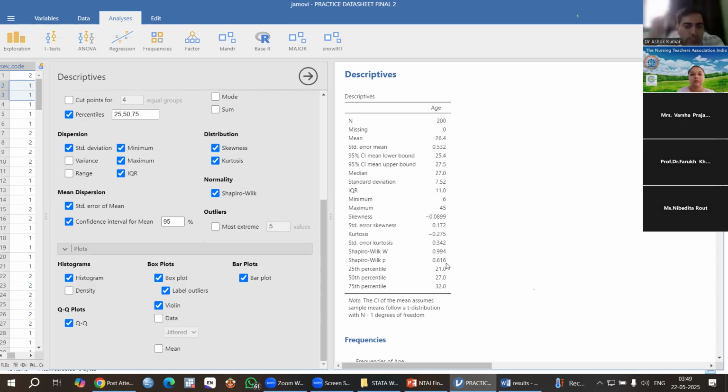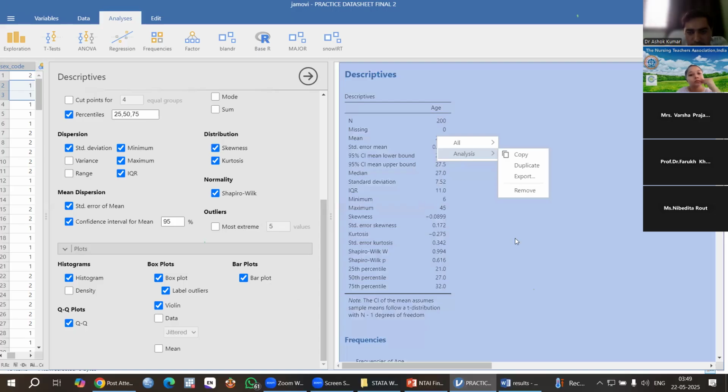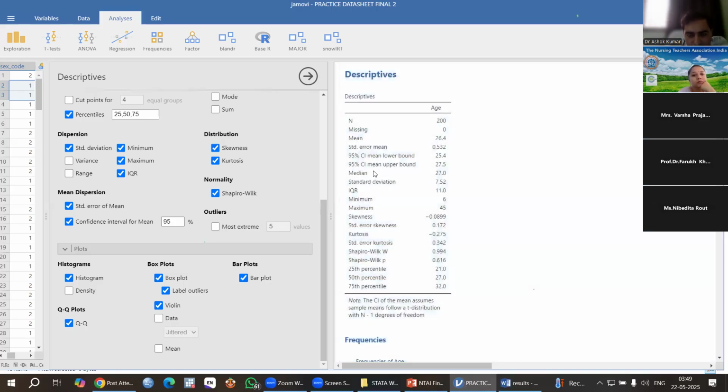Everything is in the descriptive table. Then this 50th percentile is your median. The 50th percentile is the median, 27 you can see. Here you can see the median, 27.0. And here the 50th percentile is equal to the median.